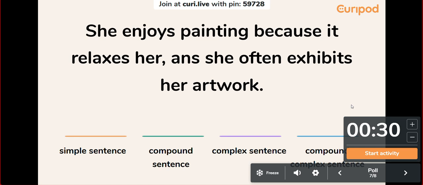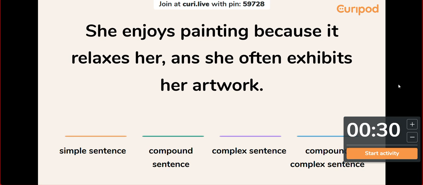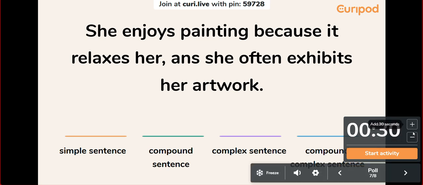So this is the question. I'll be reading the question as of now. She enjoys painting because it relaxes her, and she actually does, and she often exhibits her artwork. So, see, times up, that's enough.